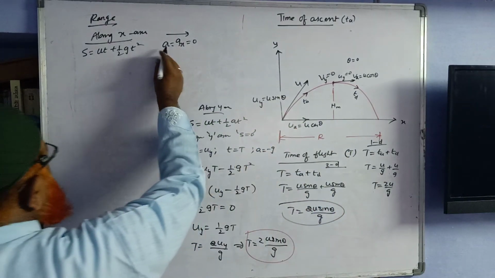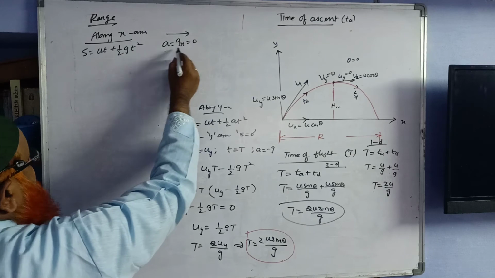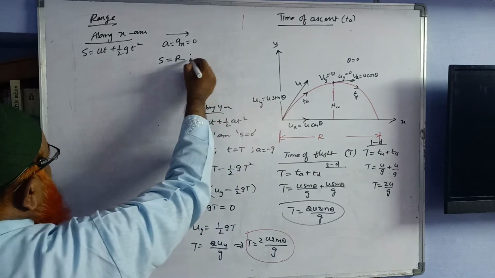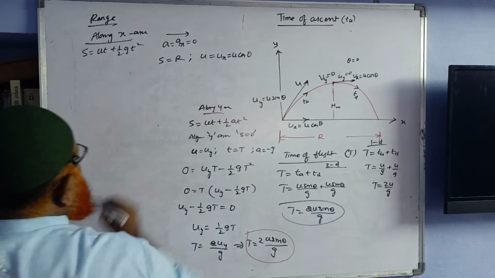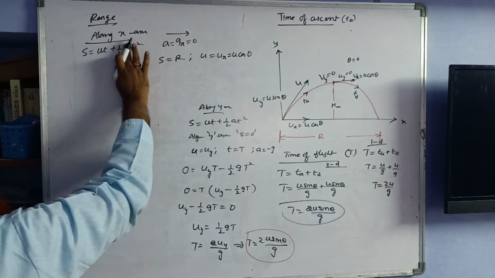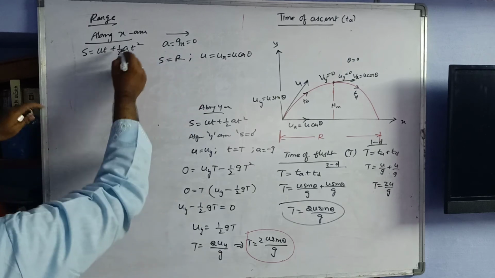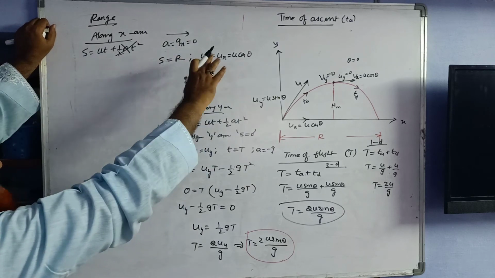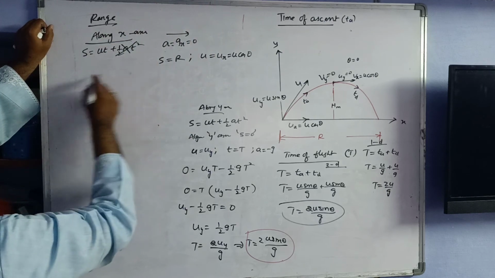Come on. Let us see what happens. So gx is not present. So here, a is equal to gx is equal to 0, and S is going to be the range here. Displacement is going to be the range here. And what else are you going to take? u is considered as ux, which is equal to u cos theta in this case. Okay, so the remaining things are the same. So while writing the formula, I'll write a only. S is equal to ut plus half at square, where a is equal to 0. So this part is to be removed. Don't consider that part because g is not acting horizontally. As acceleration due to gravity is not present, acceleration is also not present. That's it.